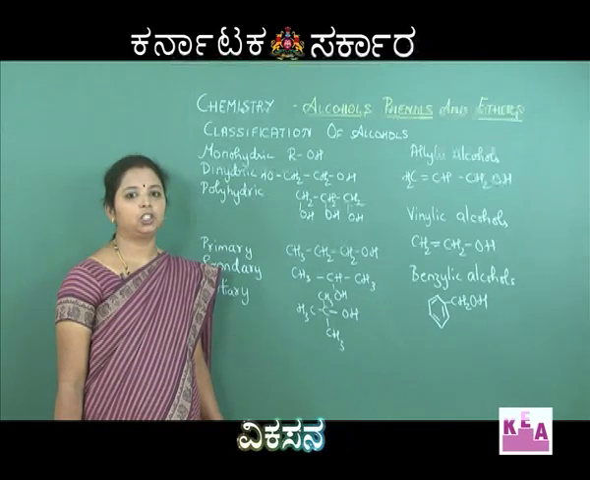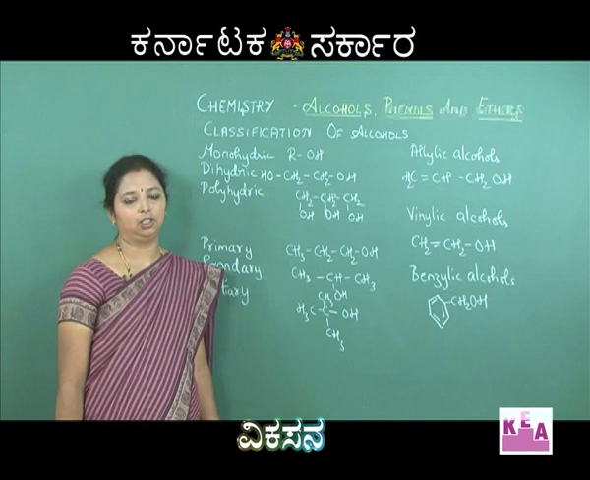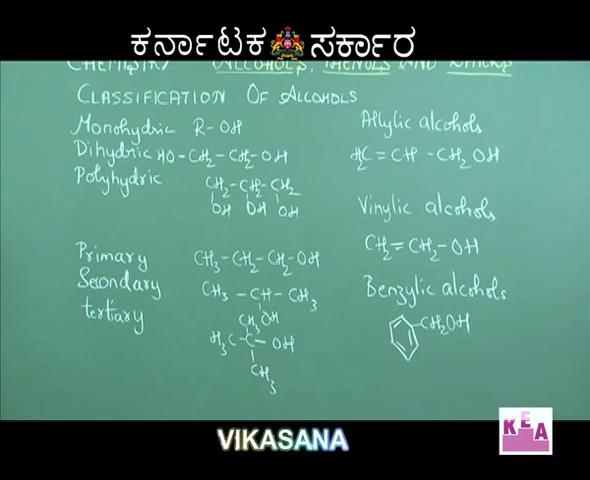The next thing we are going to learn is the classification of alcohols. So how are alcohols classified? There are different ways of classifying alcohols. Based on the number of OH groups, they are classified as monohydric, dihydric or polyhydric alcohols.